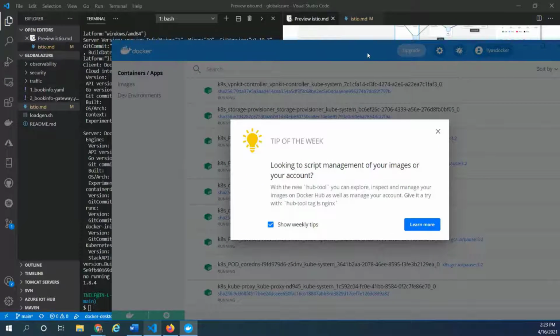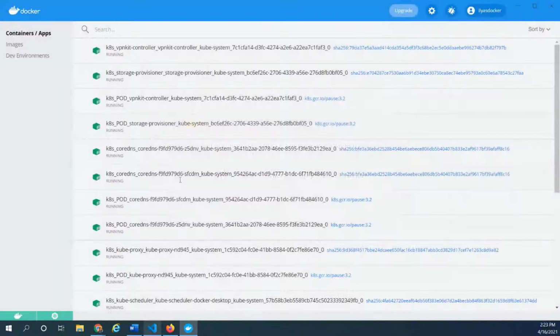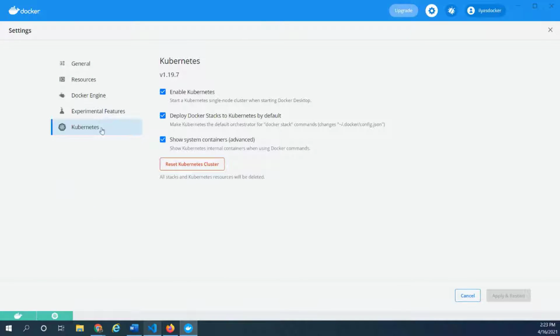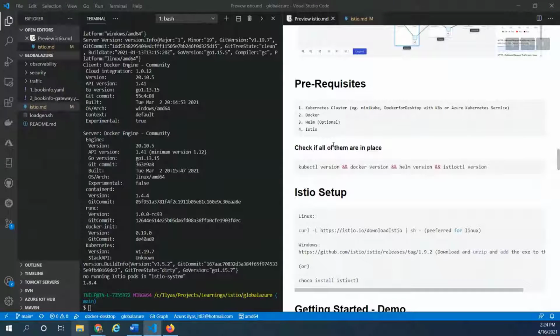So this is my Docker Desktop, and here we have the settings tab. Make sure you have Kubernetes enabled, right? You may ignore these, but make sure both of them are green. So, all right, once you have this running, then we are good to start.